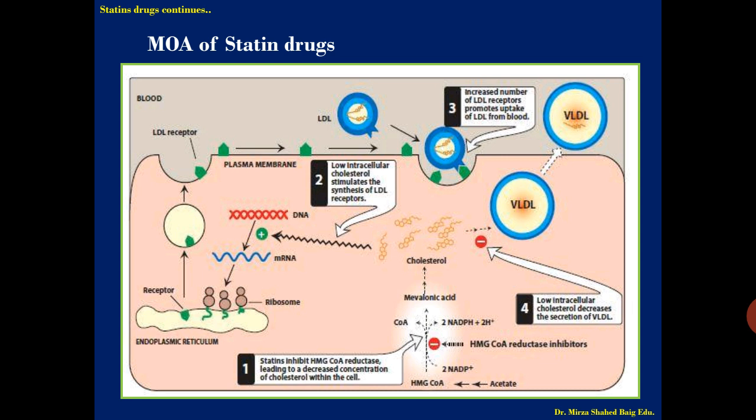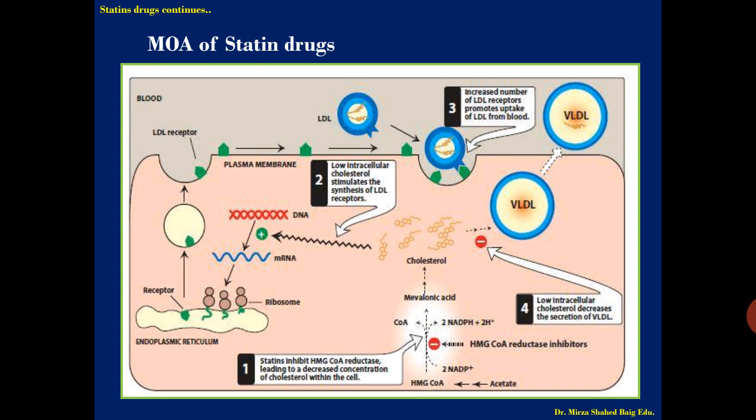So this is the complete process: by just inhibiting the enzyme HMG-CoA reductase, we lower the cholesterol. As the cholesterol is lower in the cells, they start having the feedback mechanism or de novo mechanism, and start preparing their own receptors and taking up the LDL from the blood. So LDL from the blood is utilized.